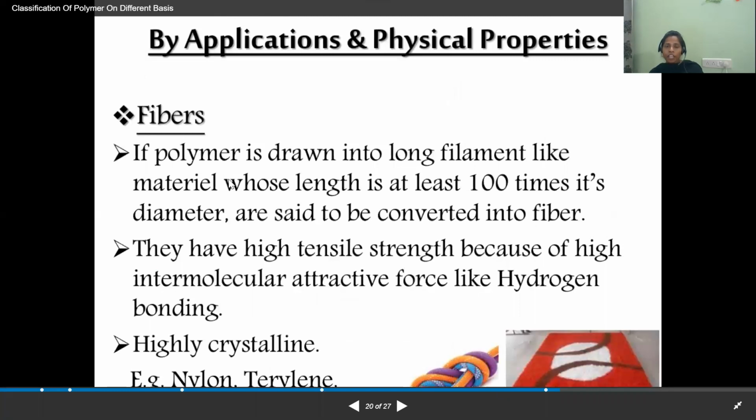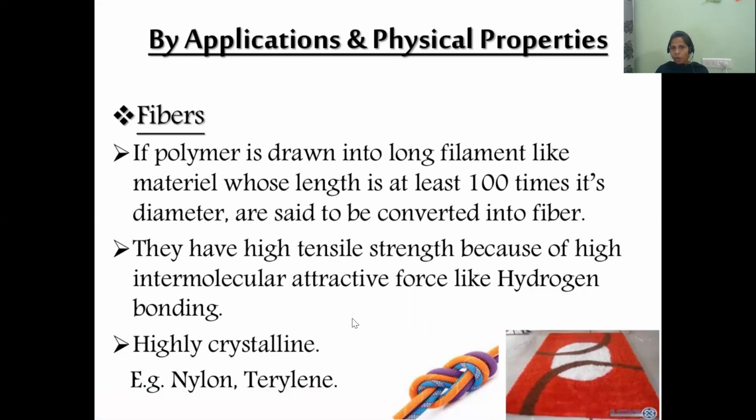One is fibers. If a polymer is drawn into long filament-like material whose length is at least 100 times its diameter, it is said to be converted into a fiber. And they have high tensile strength because of high intermolecular attractive forces like hydrogen bonding. So these fibers are very, very strong.